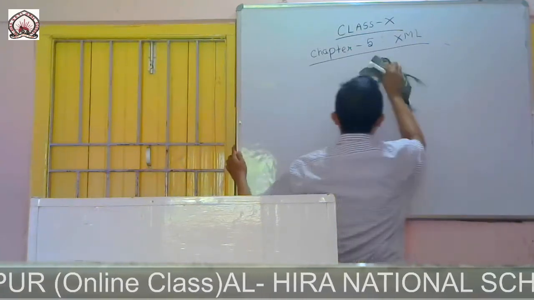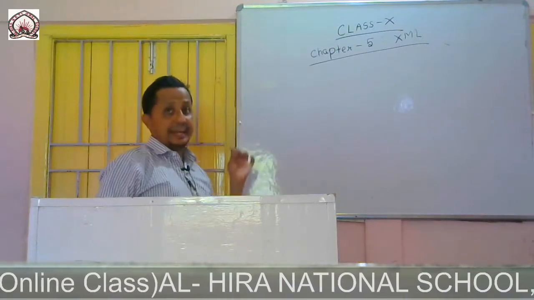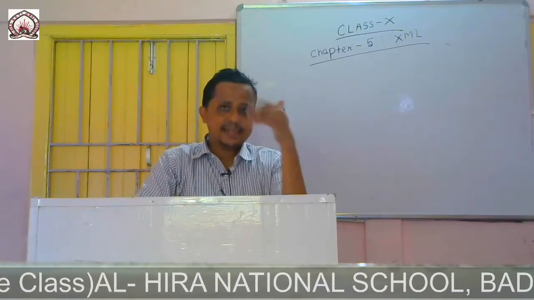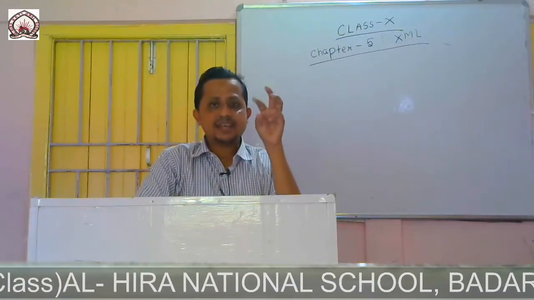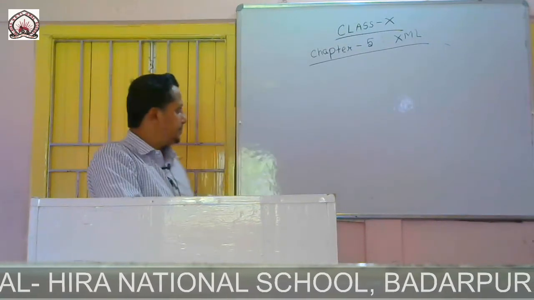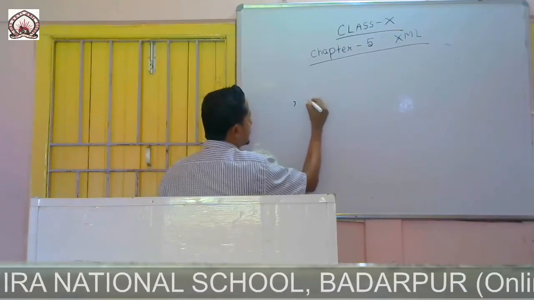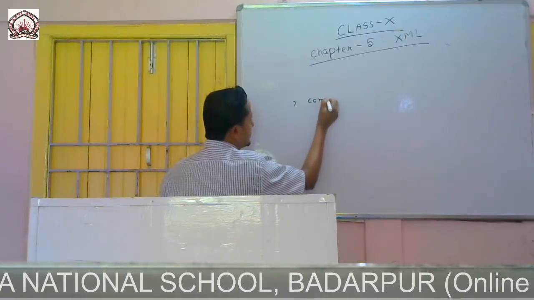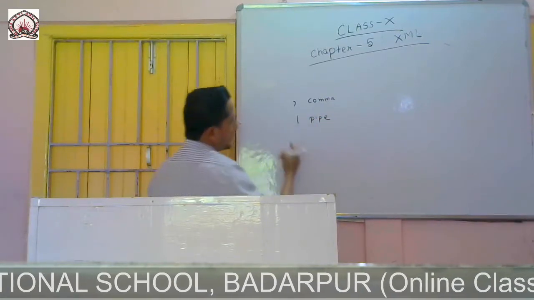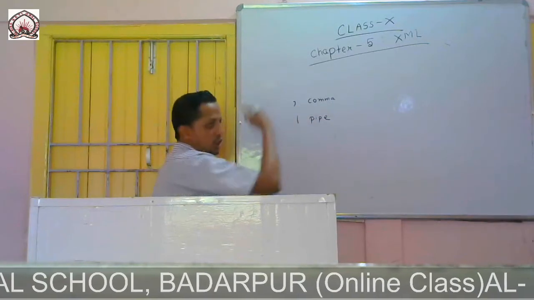So how many children we can use in an XML document is decided by these two symbols: comma and pipe.